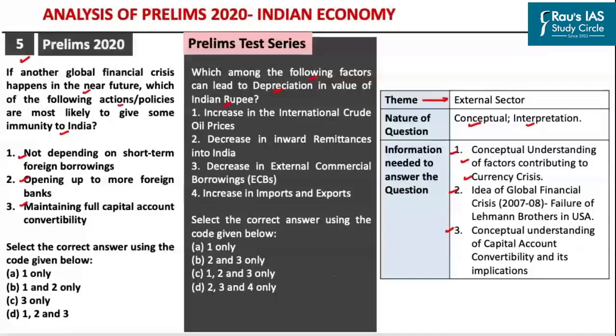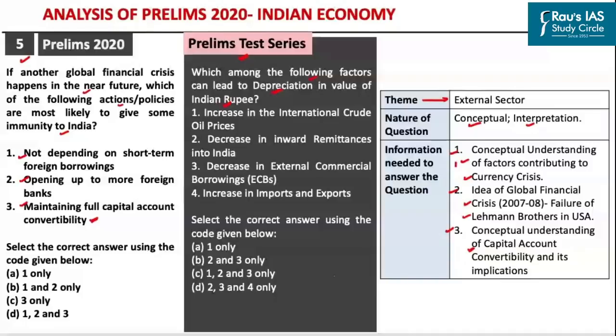Now, this particular aspect has been asked in our prelims test series program. Secondly, you should have an idea of the factors which caused the global financial crisis, in particular, how the failure of Lehman Brothers in USA had aggravated the financial crisis. And in order to know whether the third statement is correct or not, you should have a conceptual understanding of capital account convertibility and its implications.